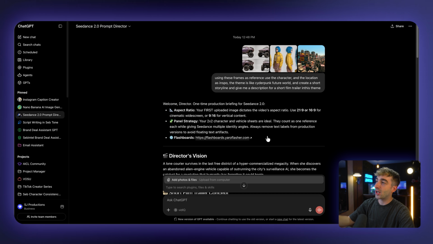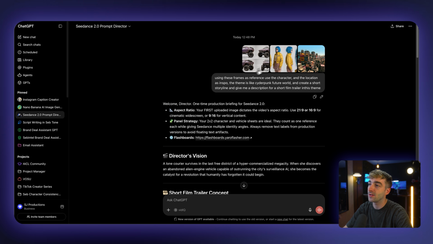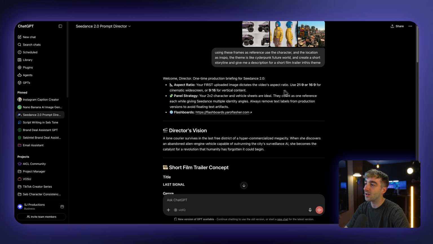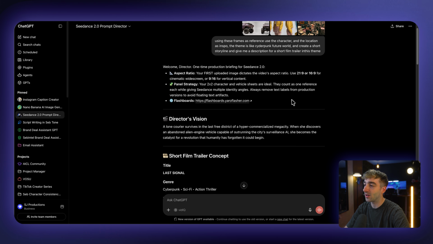Opening up the project that I used to get the prompt for this, I basically added these reference images, and I said, using these frames as a reference, use the character and the location as inspo. The theme is meant to be cyberpunk future world, and create a short storyline and give me a description for a short film. What it does is it analyzes everything that you want. It's asking you if you want different aspect ratios, etc.